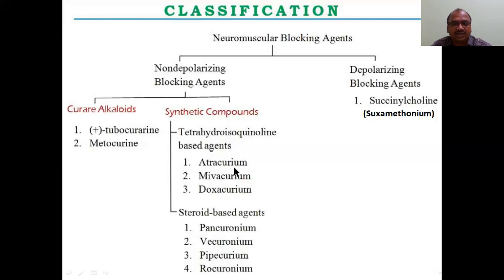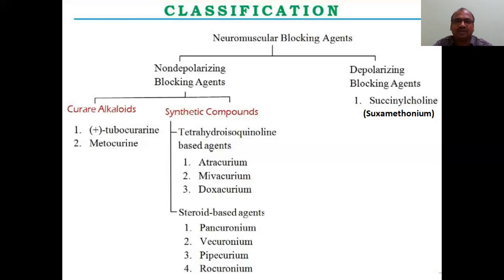See here, all these are curium. Here ronium will come, here curium will come, here ronium will come. Like that you have to remember the steroid based ones. It consists of four rings, which we know very well. Four ring structures will be there. That is called a steroidal structure. Very clear cut and very important.